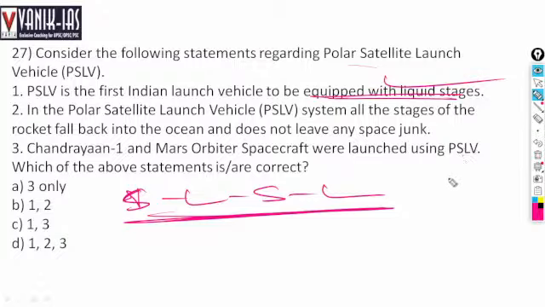What was the first Indian launch vehicle? That is SLV, Satellite Launch Vehicle. Then the second generation launch vehicle is ASLV, Augmented Satellite Launch Vehicle. The third generation launch vehicle is PSLV, which uses liquid engines. First time liquid stages, that is PSLV, Polar Satellite Launch Vehicle.